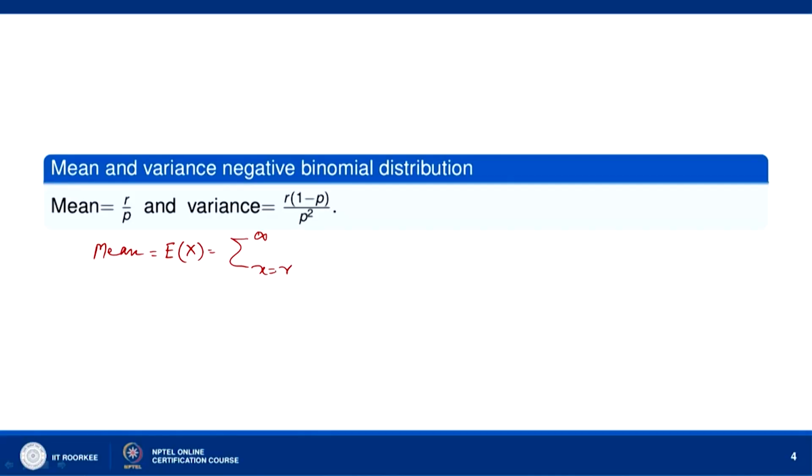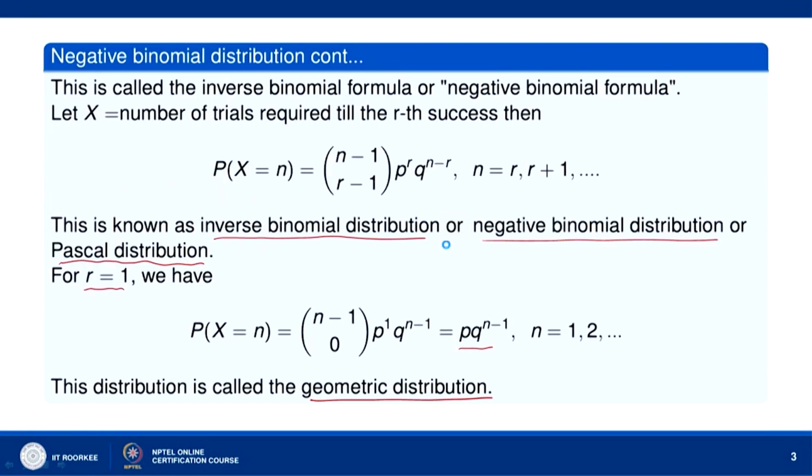Then we have the sum over x equal to r to infinity of x times the probability that X is equal to x. Instead of n here I am taking x. So the probability that X equals x is x minus 1 C r minus 1 p to the power r q to the power x minus r.